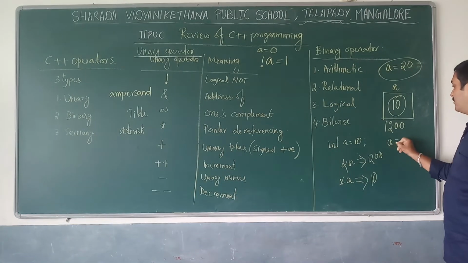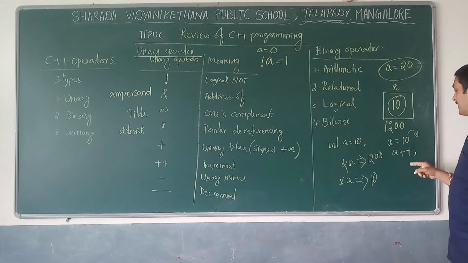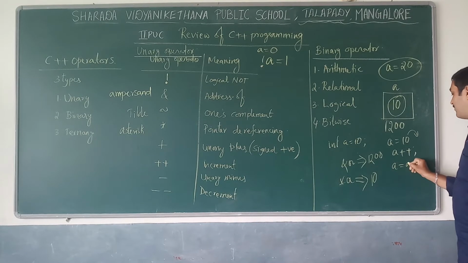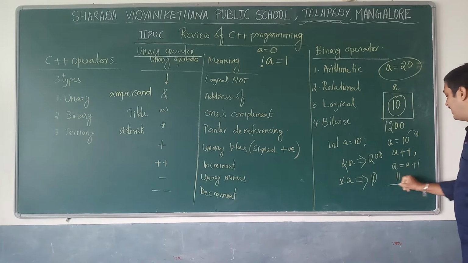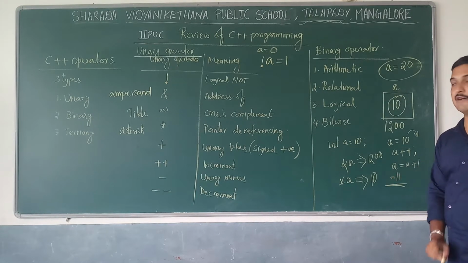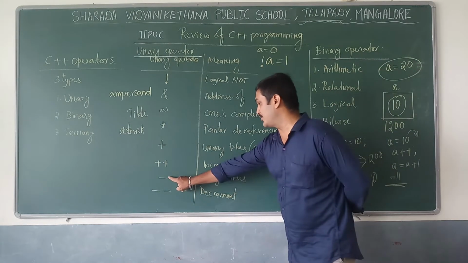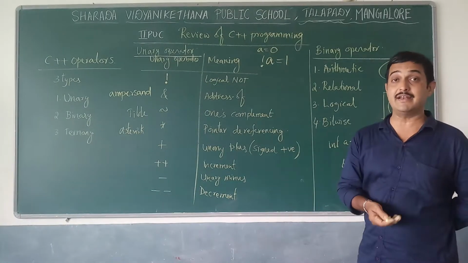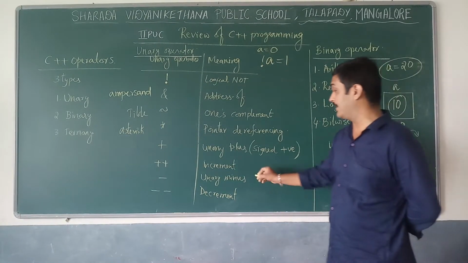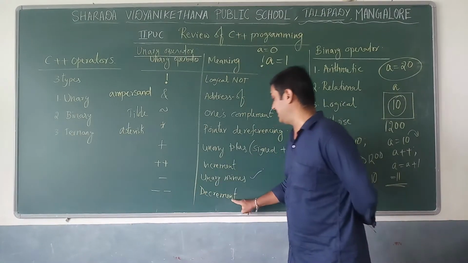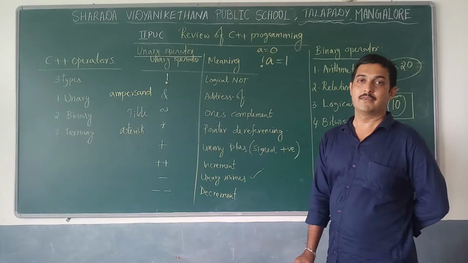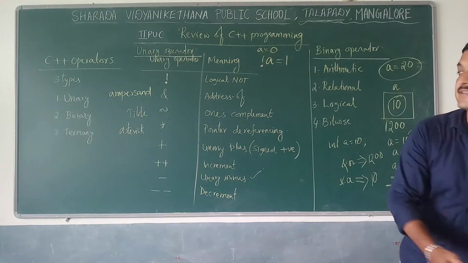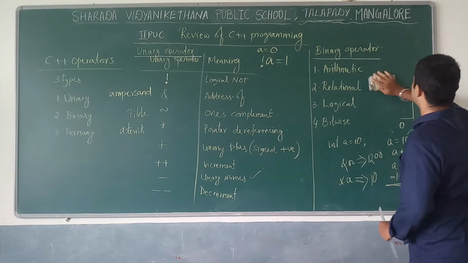If a is equal to 10, then a++ gives its next value, incremented by 1, so a is equal to a plus 1, which is 11. Next, unary minus represents a signed negative value, and minus minus indicates the decrement operation. Last year you studied prefix and postfix operators.